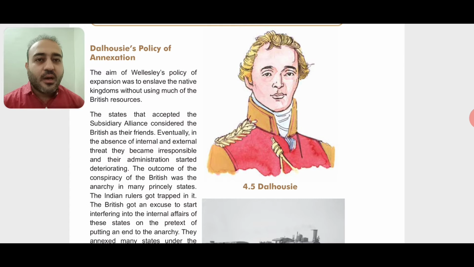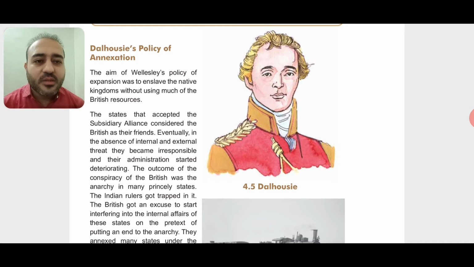That means if the king is dead, right, then there is no one to look after the kingdom for a temporary period of time. So that period of time is full of chaos. That means what to do and what not to do, right? A situation of confusion. So the Britishers took the advantage of that and they took away the kingdom.